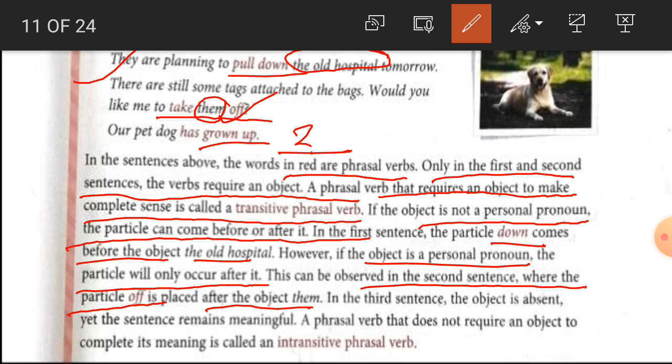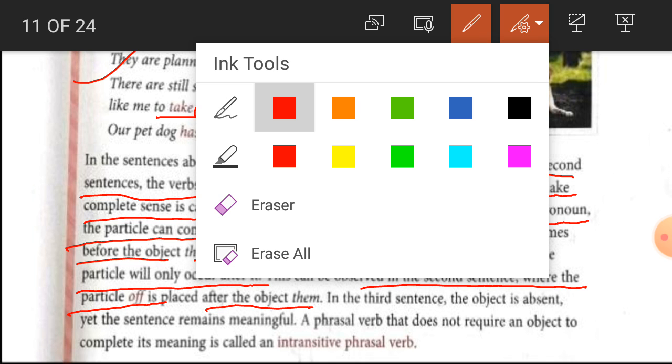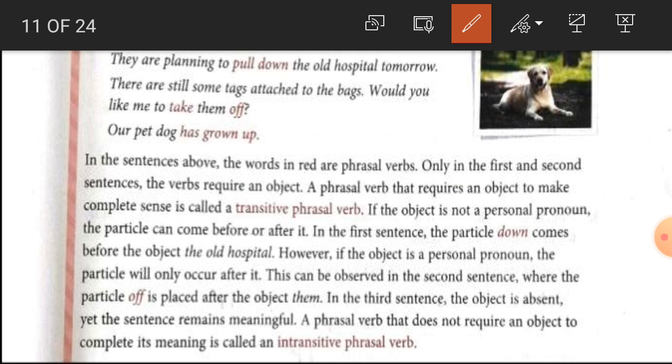So students, we have got here that a phrasal verb that requires an object to make complete sense is called a transitive phrasal verb.